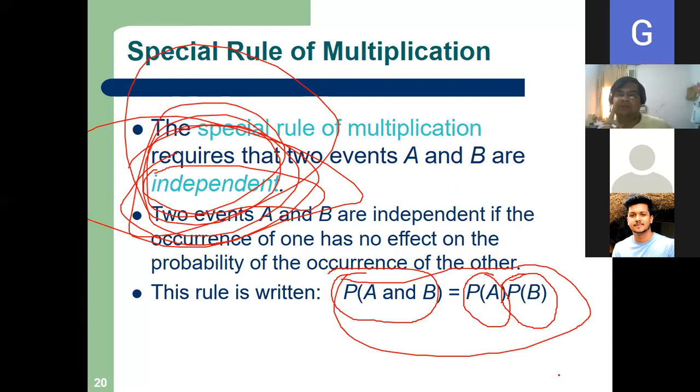I will give an example of both independent and dependent. Already I have given, but we'll do one problem on independent and one problem on dependent. Two events A and B are independent if the occurrence of one has no effect on the probability of the occurrence of the other. So P(A and B) is simple multiplication. So you can remember like this: special rule, independent events, simple multiplication. General rule, dependent events, conditional probability multiplication. Clear? Yes, sir. You will have to make a mind map.